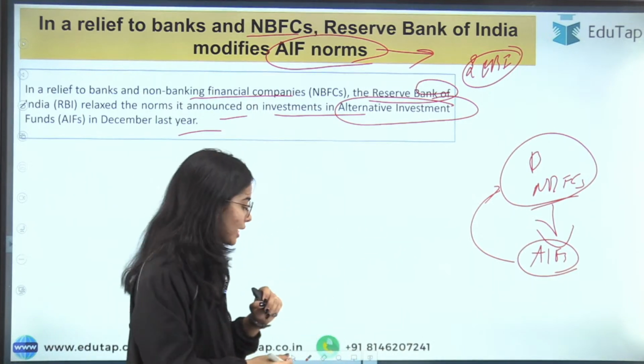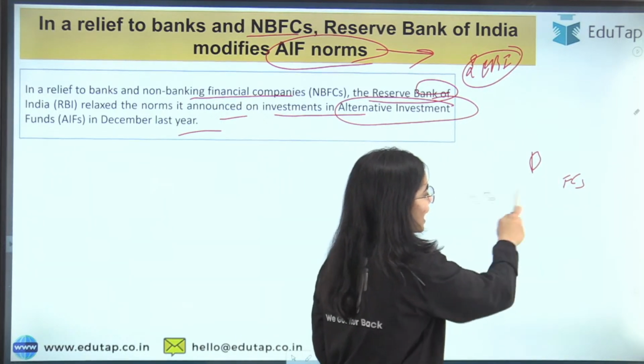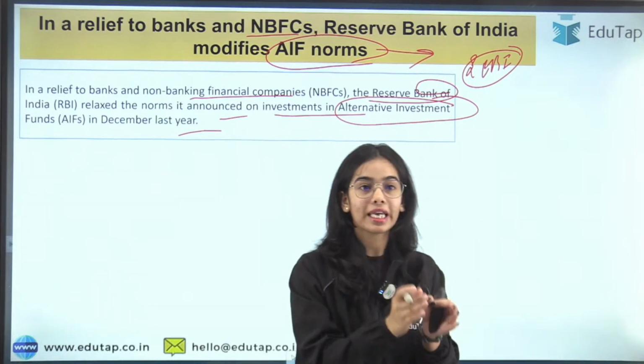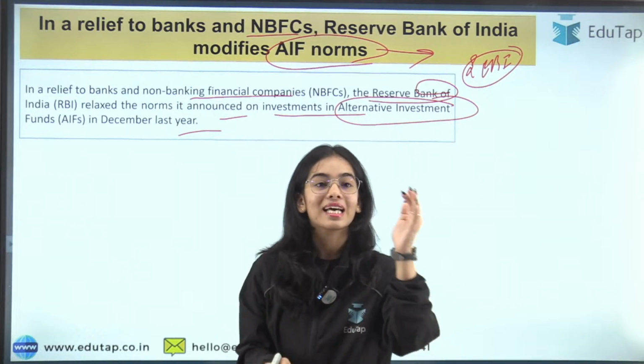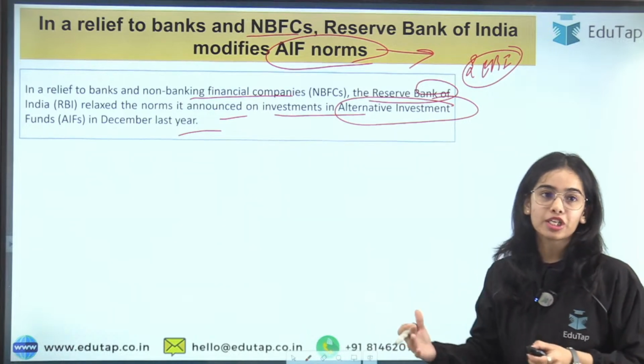So I hope you understand that the AIFs are regulated by the Securities and Exchange Board of India, and if any norms have to be made in regard to the AIFs, SEBI will make them. The RBI is only making the norms for the banks and the NBFCs that are accessing these AIFs. So there are some regulations regarding that.